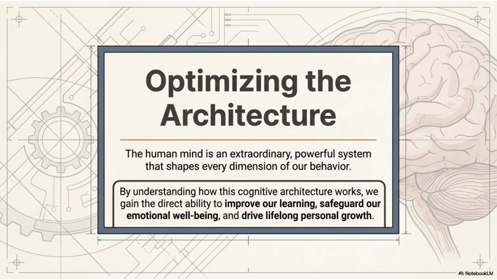11. Closing. Optimizing the architecture. The human mind is an extraordinary, powerful system that shapes every dimension of our behavior. And the message the presentation leaves us with is this: by understanding how this cognitive architecture works, we gain the direct ability to improve our learning, protect our emotional well-being, and drive lifelong personal growth.